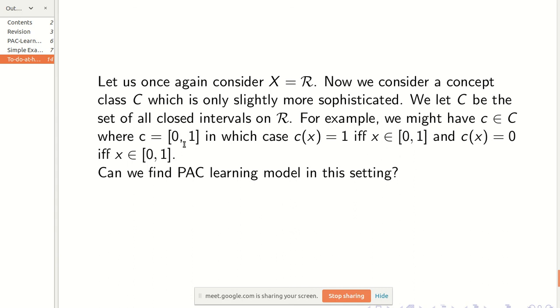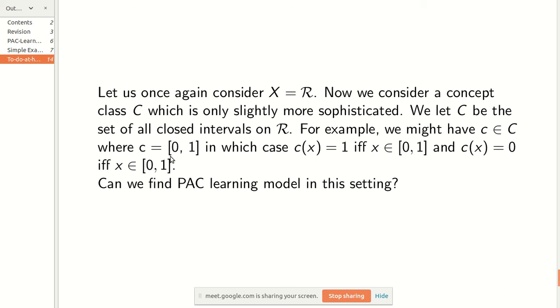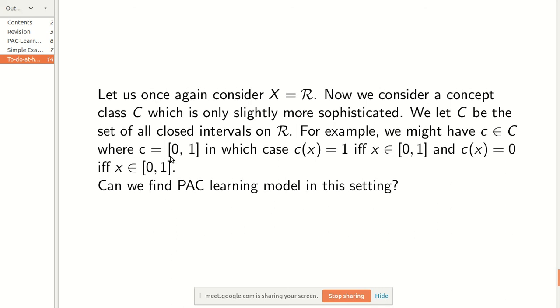Suppose you take the interval 0, 1. If my number lies in this interval, then only I'll label it as 1, and if my number doesn't lie in this interval, I label it as 0. That's how I'll be labeling. You can do a similar analysis and get a PAC learning model. You can try it, it will be a fun activity.